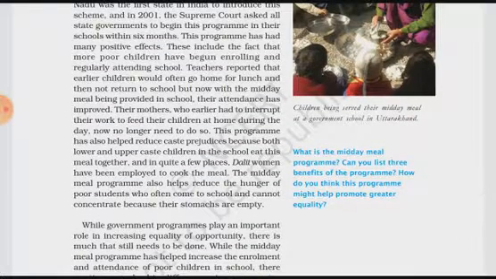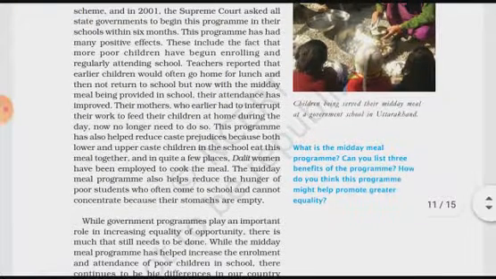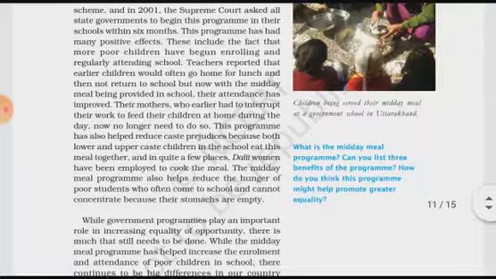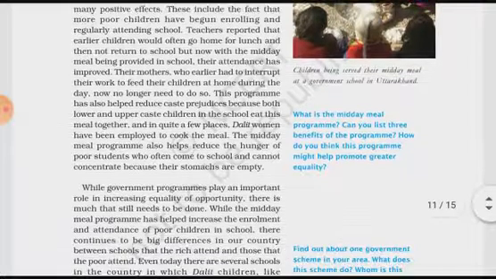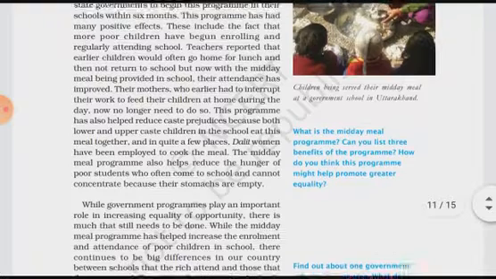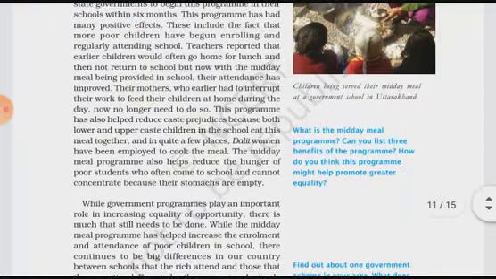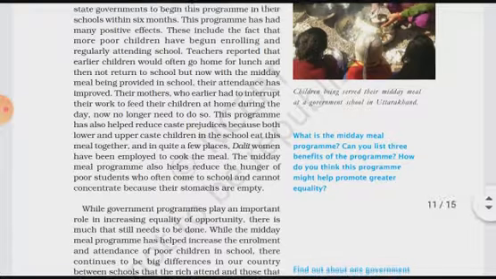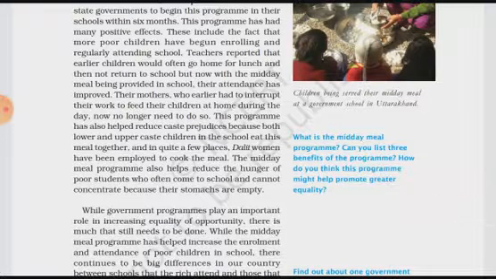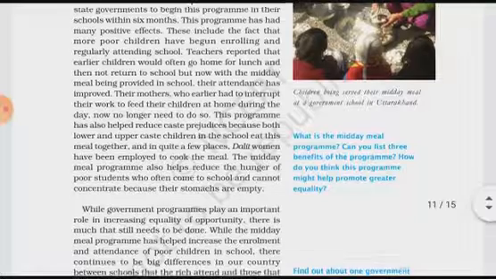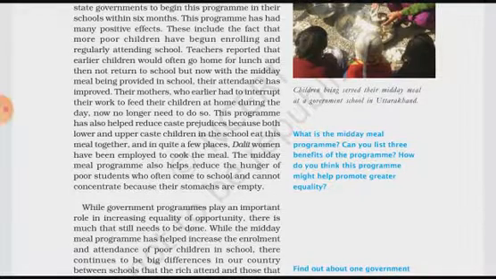After taking the lunch, they would not be able to come back to school again. So that is why this scheme has been launched, and it has improved attendance. Their mothers, who earlier had to interrupt their work to feed their children at home during the day, no longer need to do so. In most poor families, the parents were interrupted for making lunch during lunch time for the children. Now this is no longer the case. Why is it so? Now these children are getting lunch in the daytime in the school.